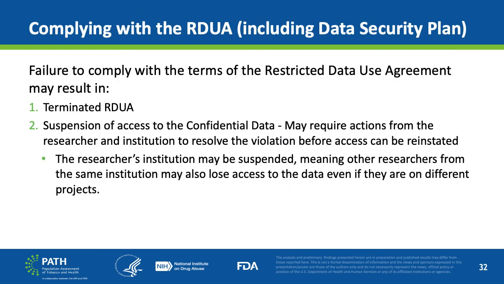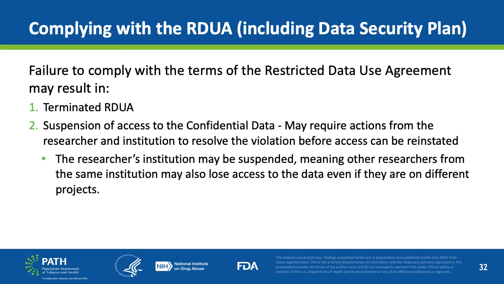Failure to comply with the terms of the Restricted Data Use Agreement may result in terminated RDUA, suspension of access to the confidential data, and may require actions from the researcher and institution to resolve the violation before access can be reinstated.